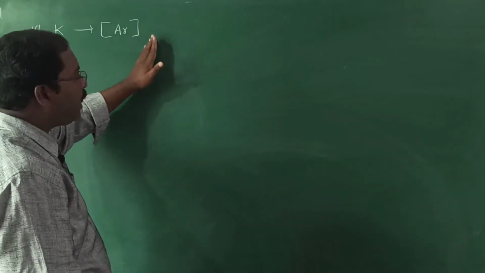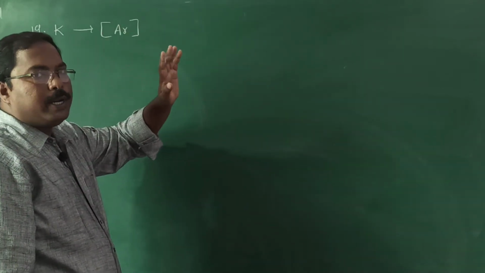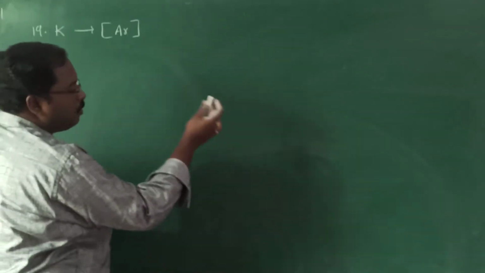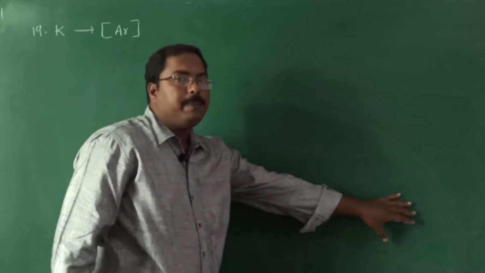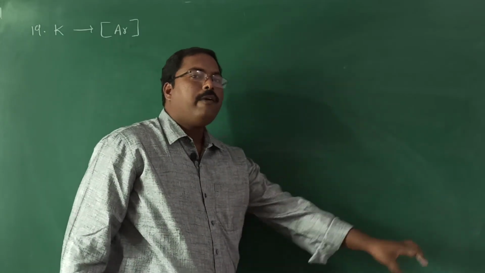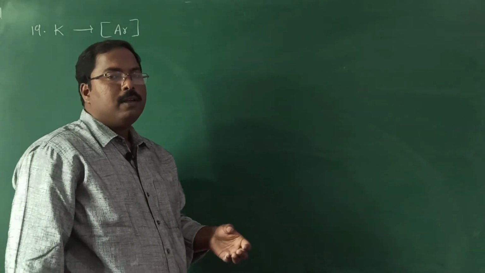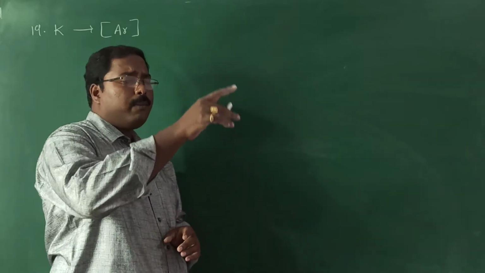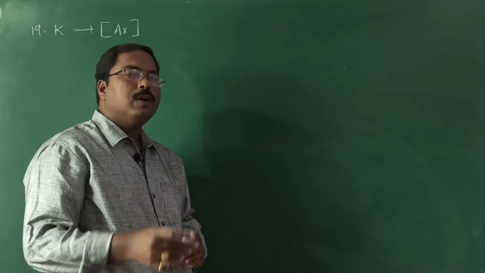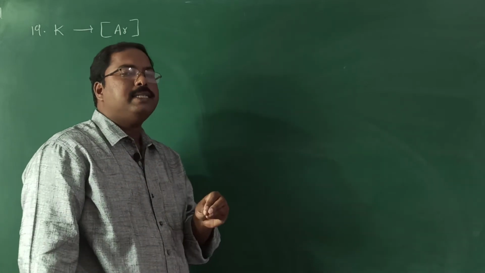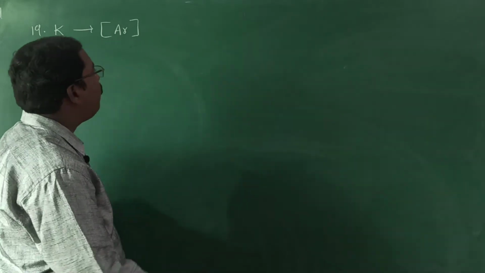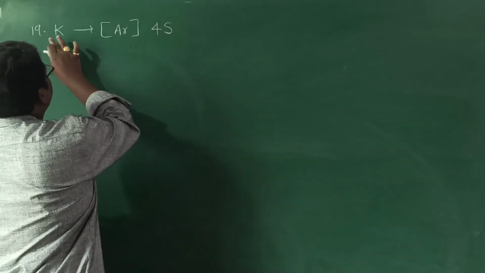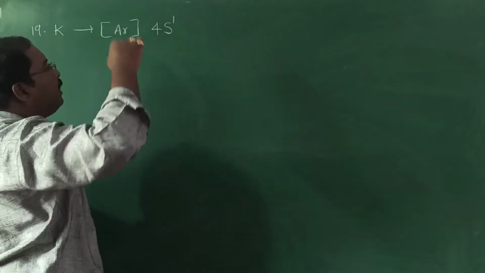Okay. So till argon, the 18 electrons we represented. Now coming to the 19th electron. So in the argon, which orbital is completely filled? 3p. After 3p, which orbital will come? 4s or 3d? We discussed, depending on n plus l value, 4s is having lower energy than 3d. So after 3p, the electrons will enter into 4s orbital. So the 19th electron enters like this.